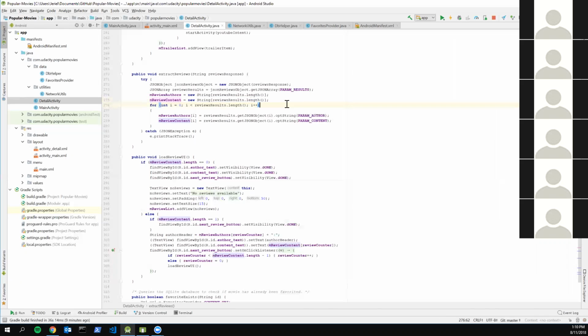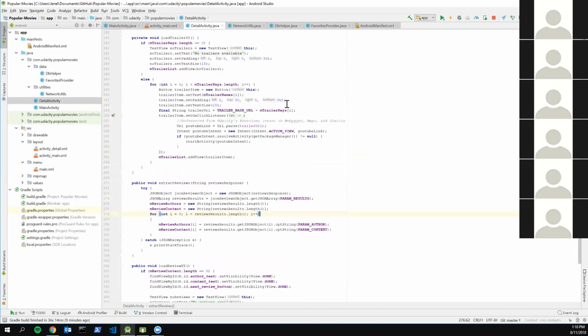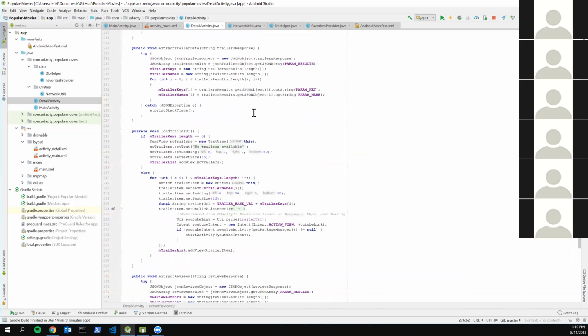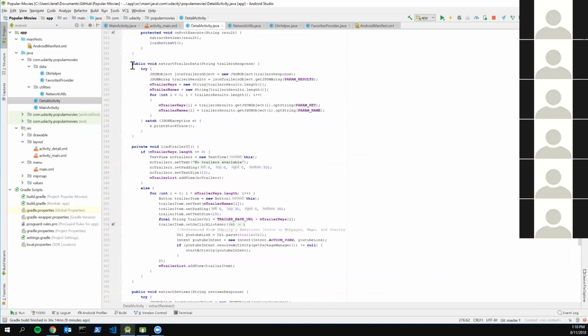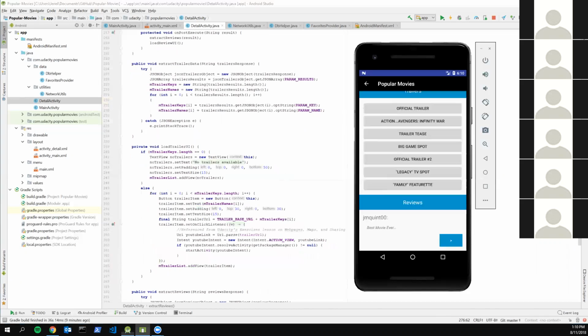Sure. So are you talking about the UI for trailers? I'm assuming you've gotten the trailer data from the JSON. So here it looks like you are doing it programmatically. Yes, since the trailers are loaded using the API endpoint, you need to do that programmatically, because you don't know how many trailers there are going to be.